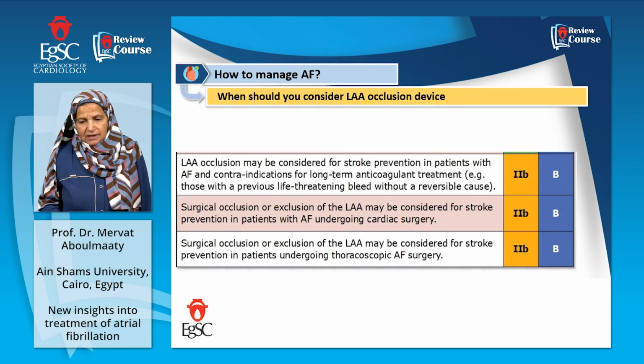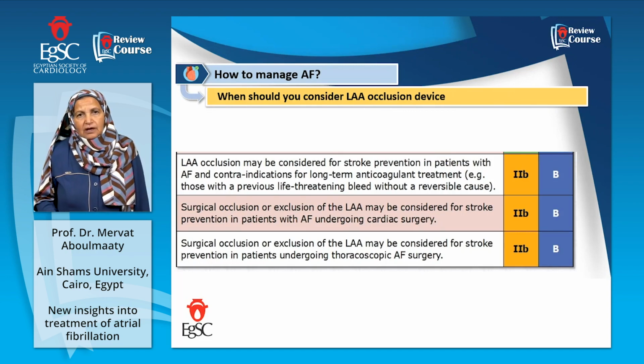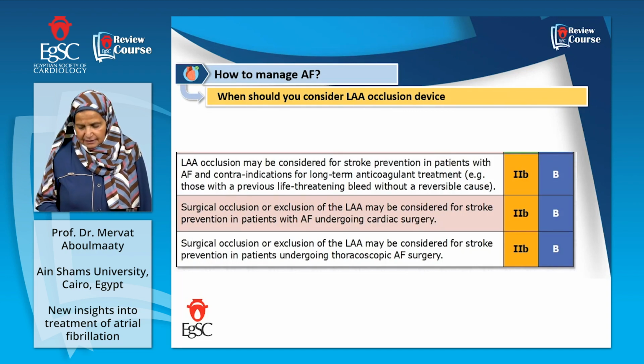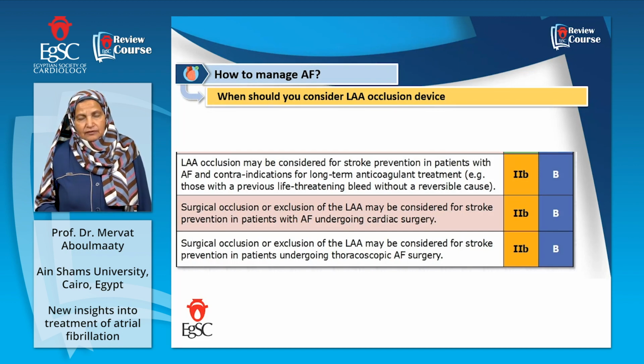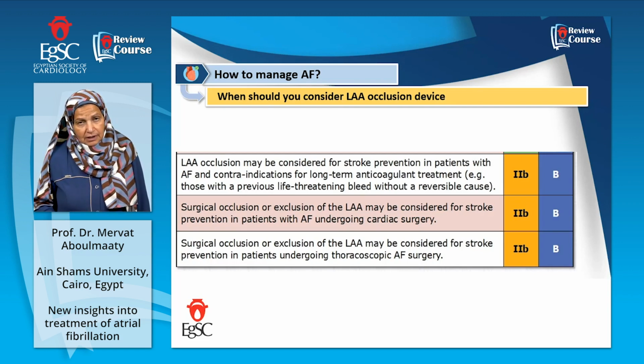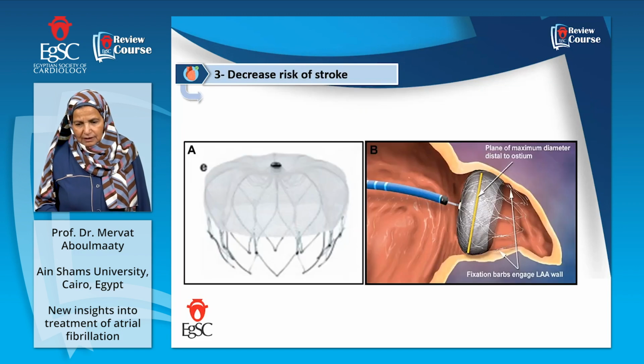Therefore, these patients will need a left atrial occlusive device. According to the guidelines, it is a class 2B indication to prevent stroke in those who have life-threatening bleeding from the oral anticoagulant.